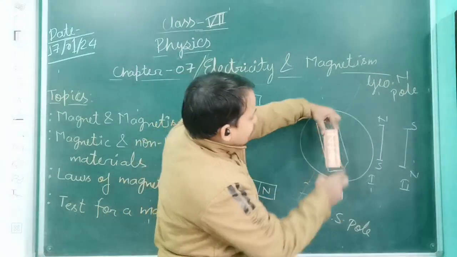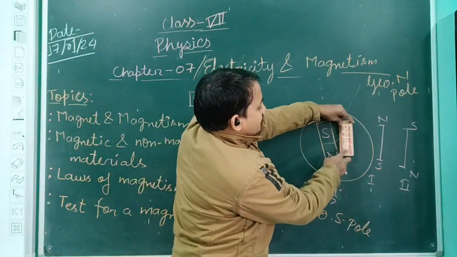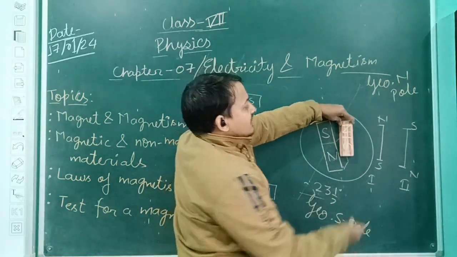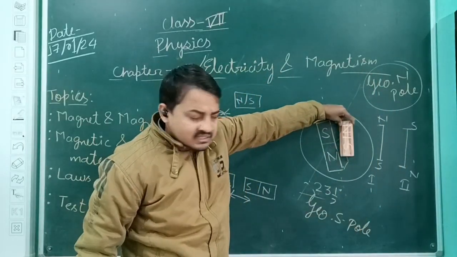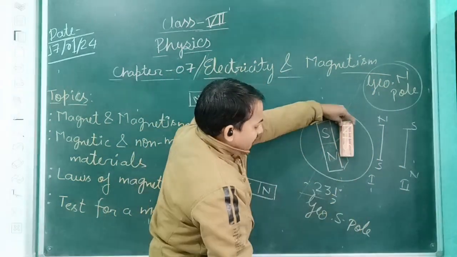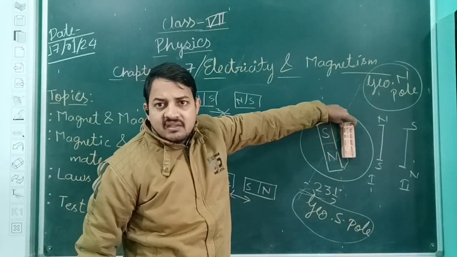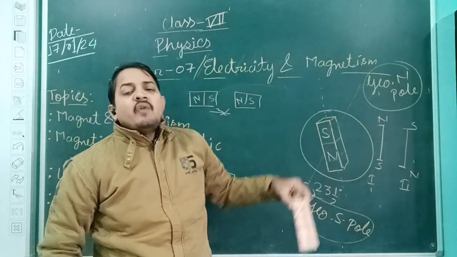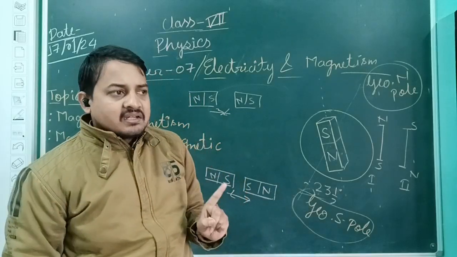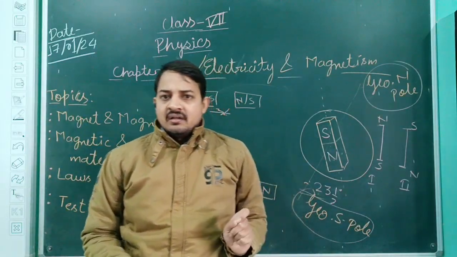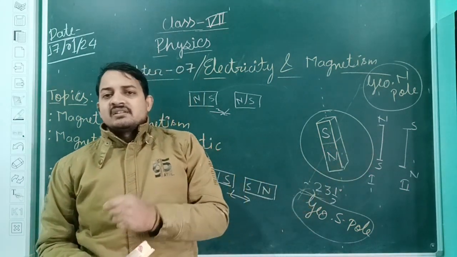As I have placed it exactly in this condition, now try to see the polarities. This is the north pole. This north pole is coming towards the geographical north pole of the earth, and the south pole of the magnet is pointing towards the geographical south pole of the earth. This is the basic reason why a freely suspended bar magnet will come to rest in the north-south direction. Many are confused about the direction, thinking that the side stopping toward the north is the south pole and the side stopping toward the south is the north pole.